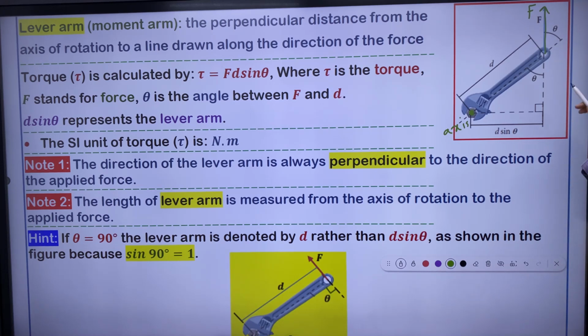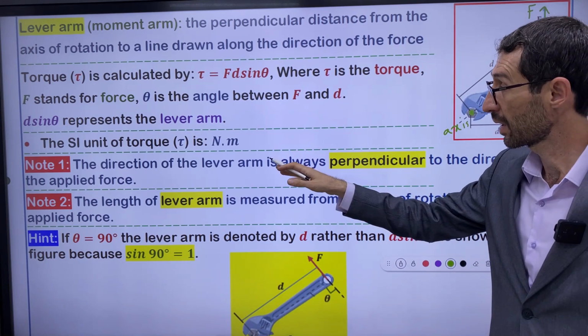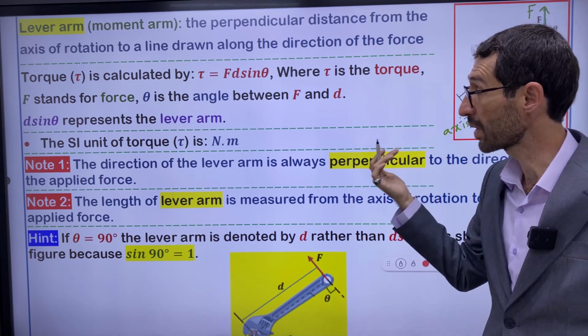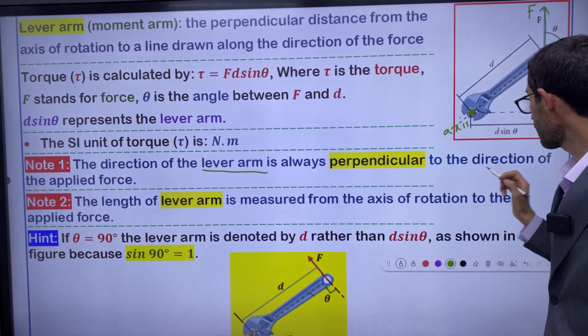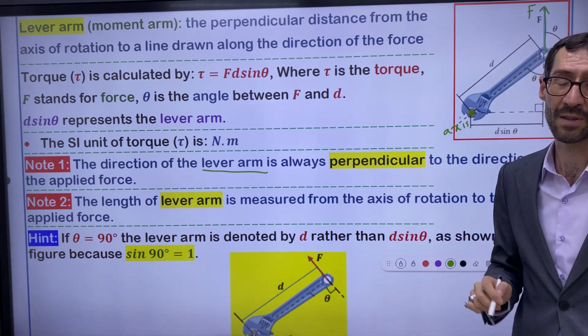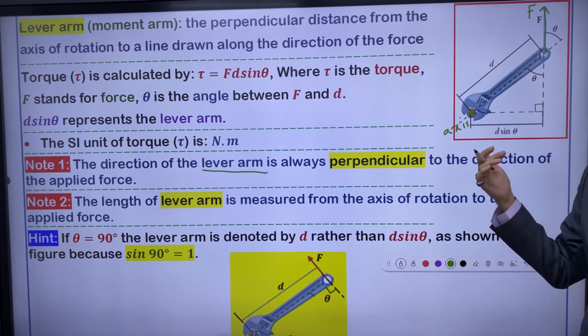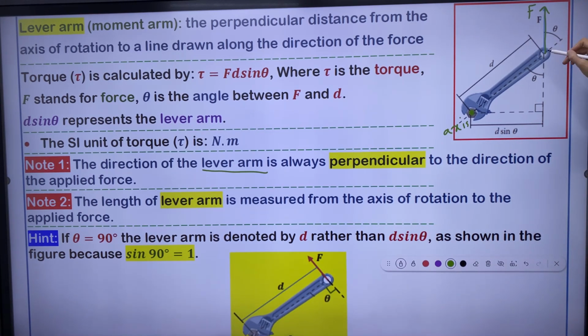Let me elaborate note number one: the direction of the lever arm is always perpendicular to the direction of the applied force. What does it mean? This is the force. Extend the force downward.